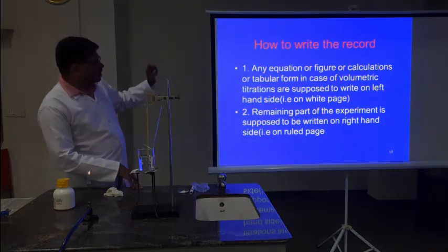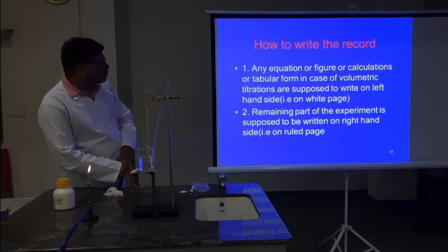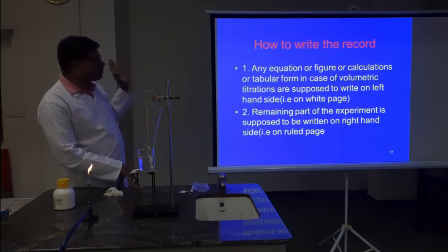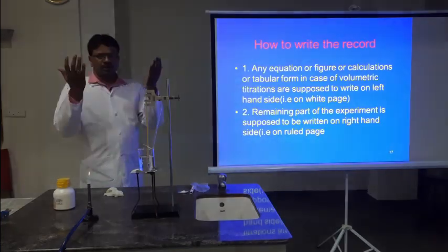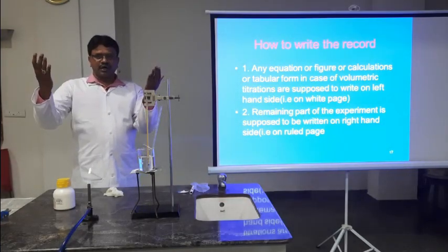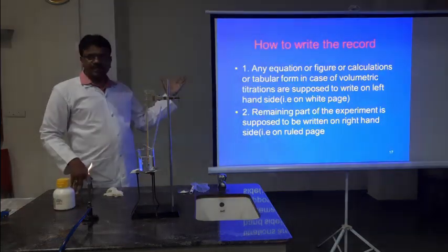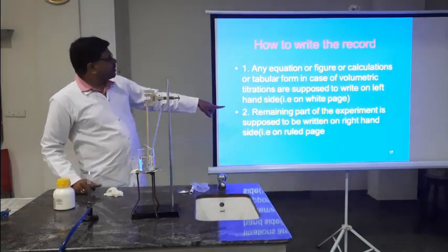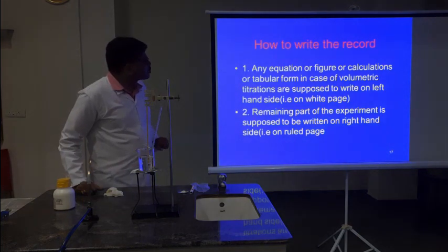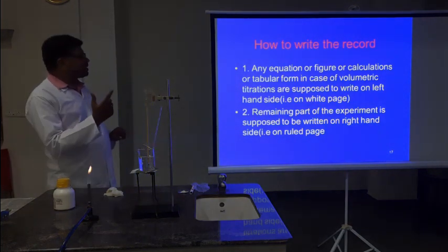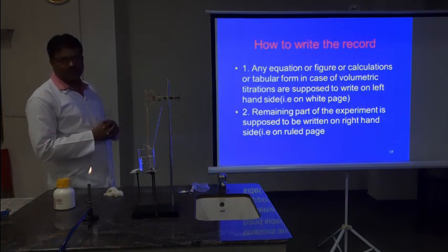Any equation, figure, calculations, or tabular form in the case of volumetric titrations is supposed to be written on the left-hand side. You have a white page and a ruled one. When you open your record, the first is to be written on the left-hand side on the white page, whereas the remaining part of the experiment is supposed to be written on the right-hand side, that is the ruled page.